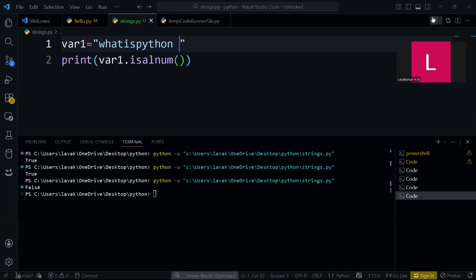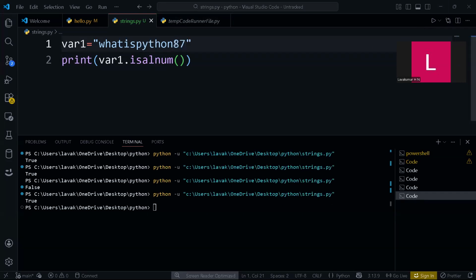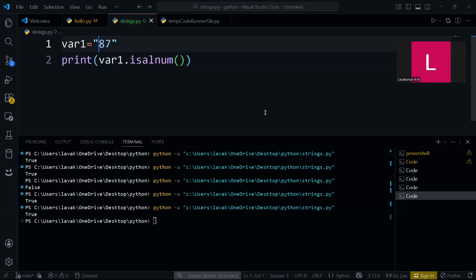If you have some numbers, you will get true. And if you have just a number, it will also return true. So this is how isalnum works. All these three methods, isalpha, isalnum and isdigit, return true or false.